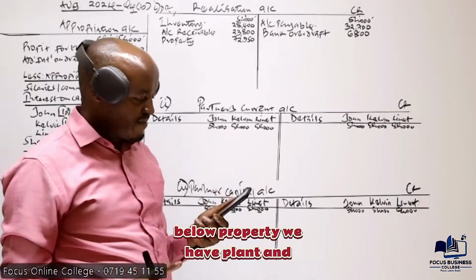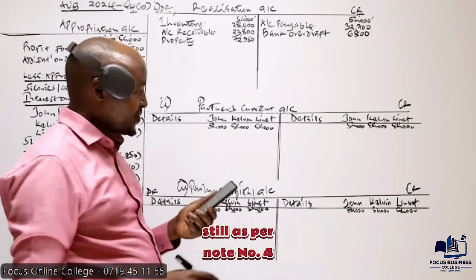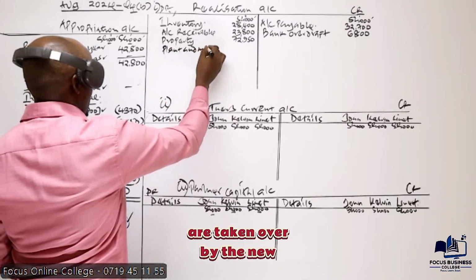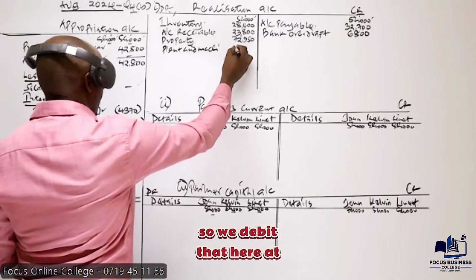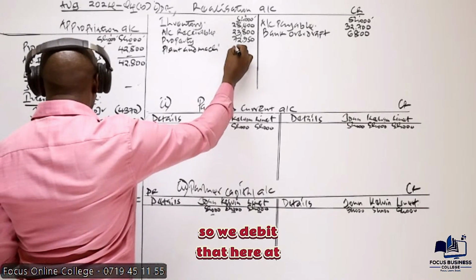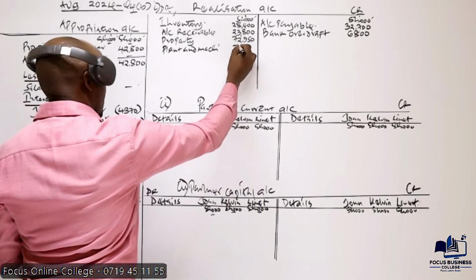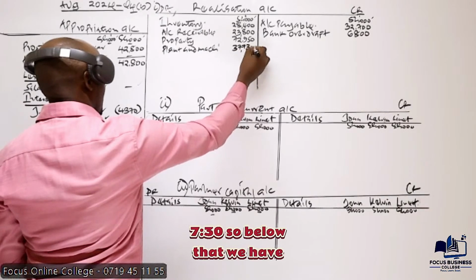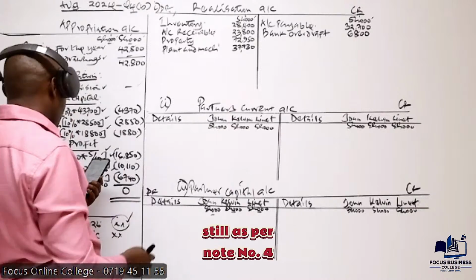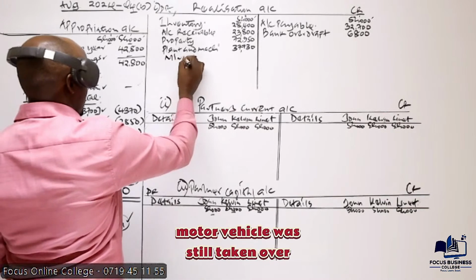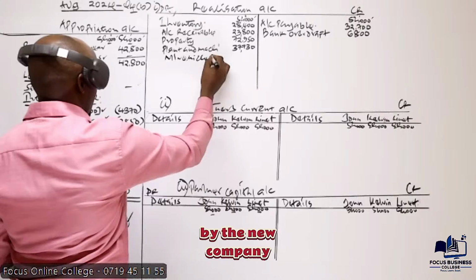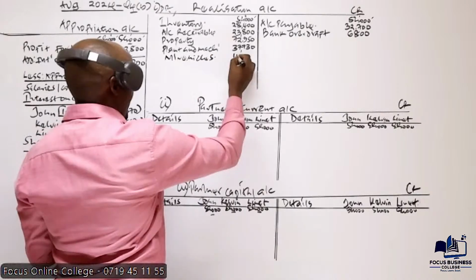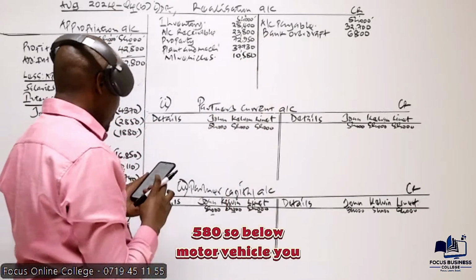Below property, we have plant and machinery. As per note number 4, plant and machinery was taken over by the new company. So we debit that here at the carrying amount, which is in the trial balance. That is 730. Below that, we have motor vehicle. As per note number 4, motor vehicle was also taken over by the new company. The carrying amount of motor vehicle is 10,580.